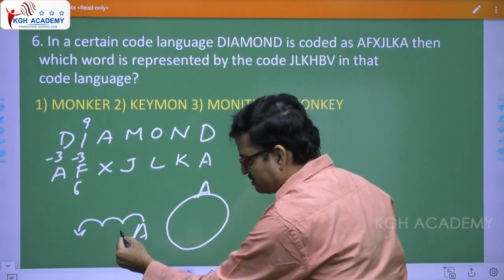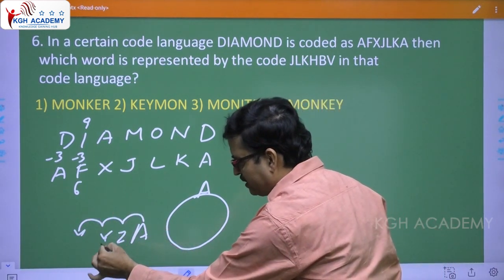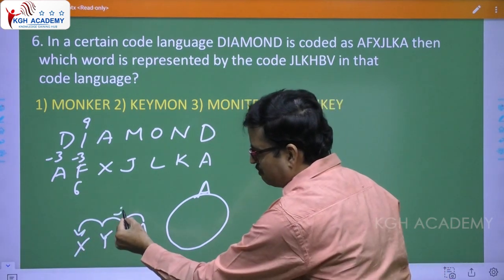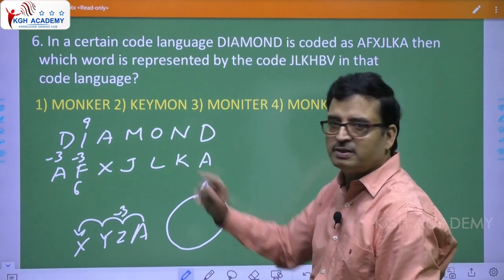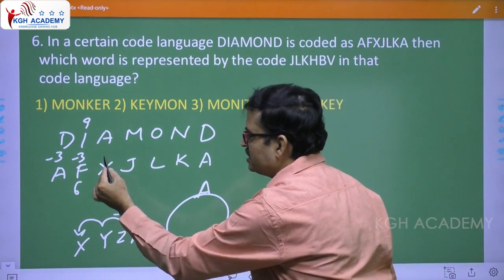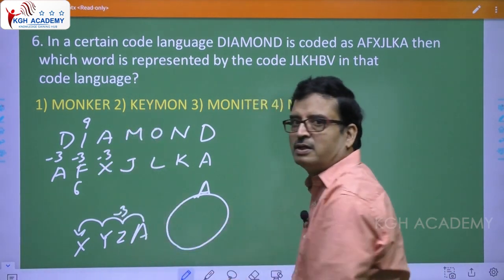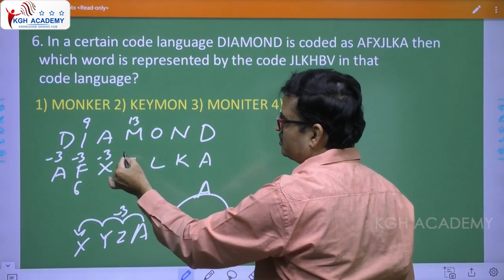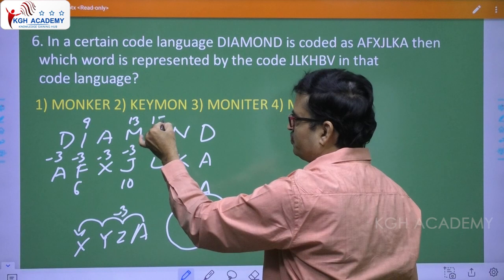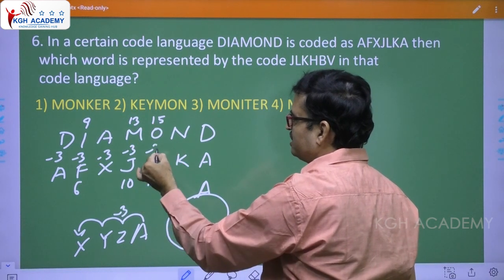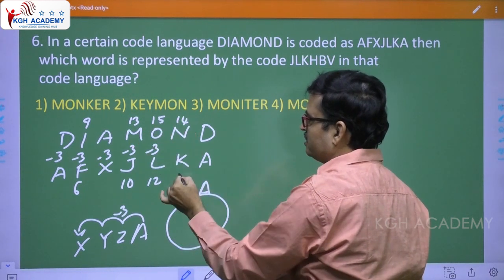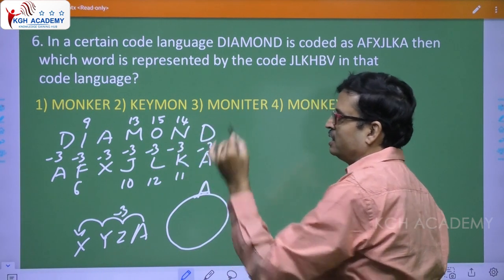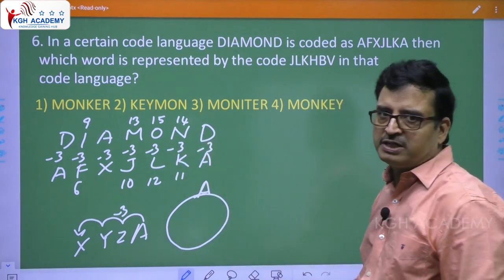Minus 1 is Z, minus 2 is Y, minus 3 means X. See the same thing is given. So minus 3 here. This is 13, this is 10, minus 3. This is 15, this is 12, minus 3. This is 14, this is 11, minus 3. So very simple, they have taken minus 3, minus 3, minus 3.